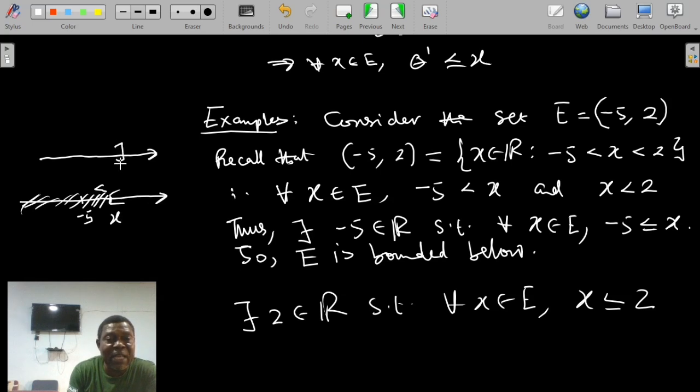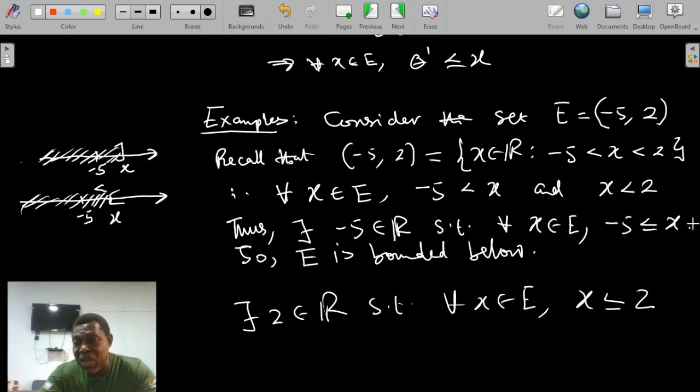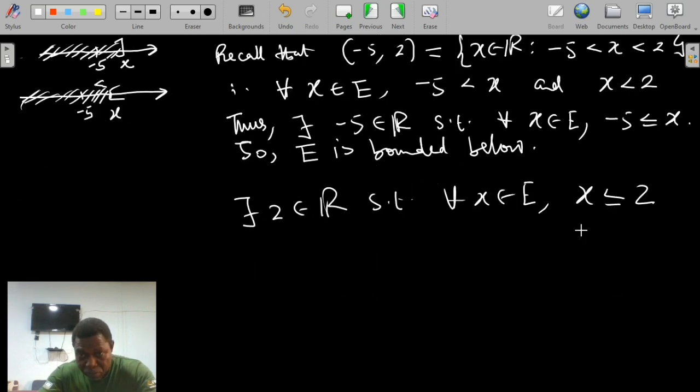But if I consider the collection of all points below x, with x inclusive, and minus 5 is here, you see that here that minus 5 is still less or equal to x. What does this mean? This means that the collection of all points that are really less than x will be members of the collection of all points that will be less than or equal to x. So writing that minus 5 is less or equal to x is not wrong, because here we choose the one that satisfies what we are talking about.